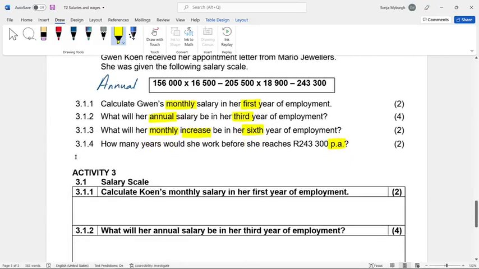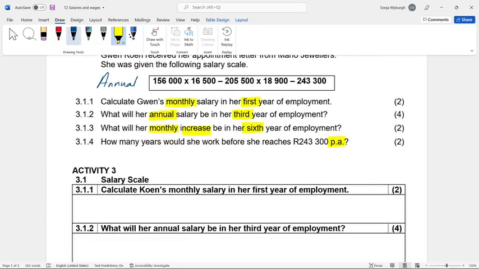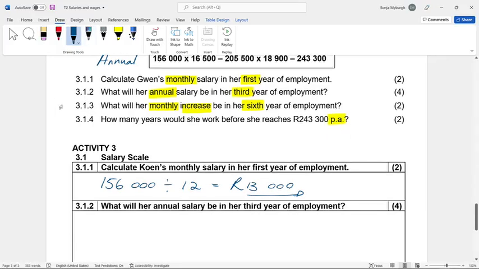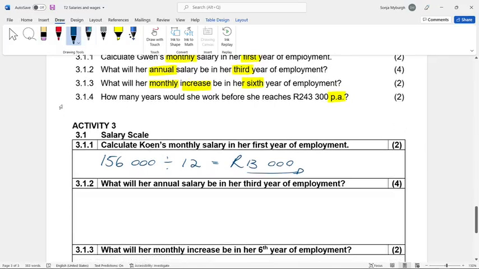The first one, for the first year, she will receive 156,000 per annum, but the question is per month, 13,000. 2 easy marks. What will her annual salary be in her 3rd year of employment?